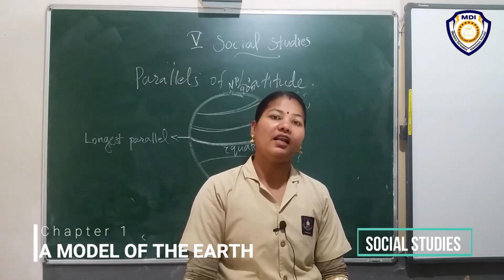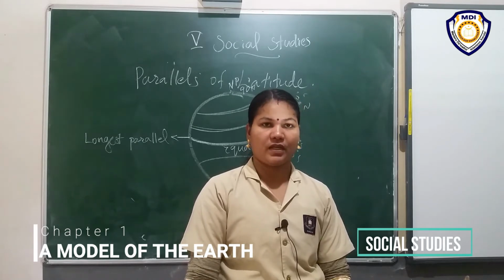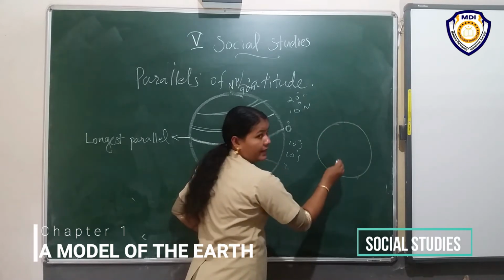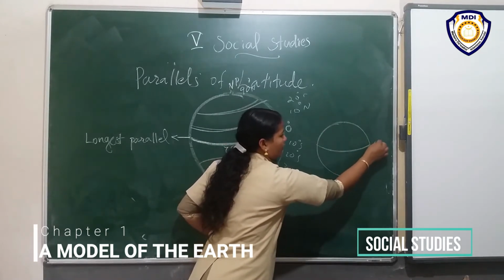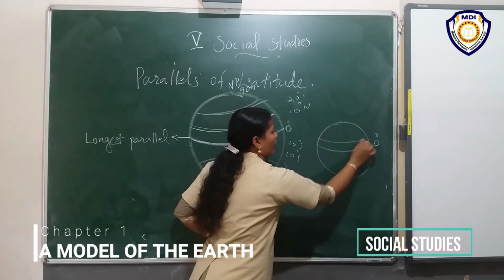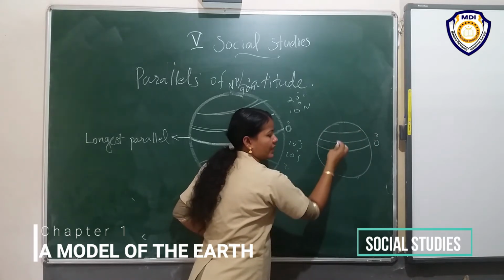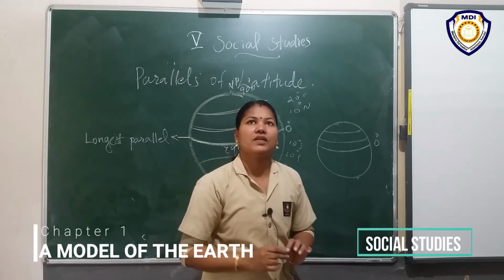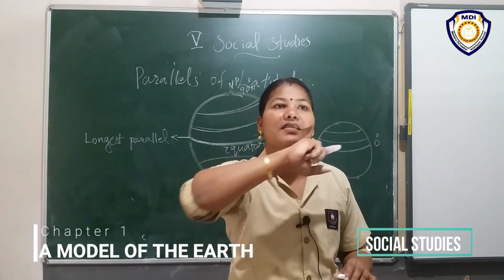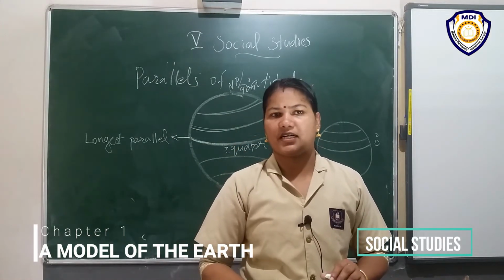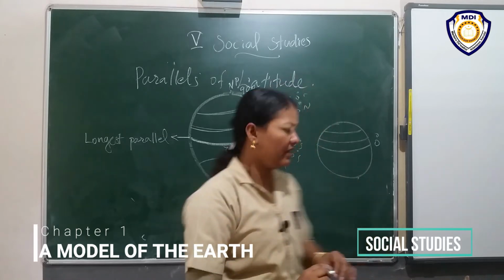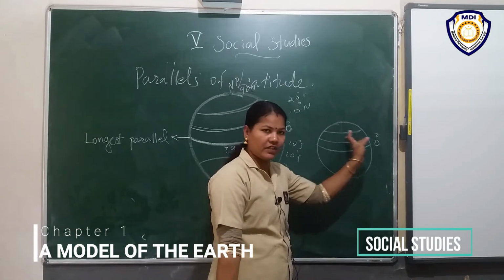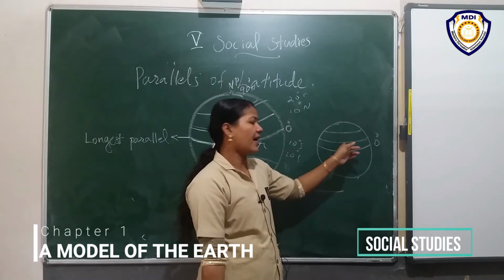Is it clear what a parallel is? Okay, I repeat once more. Here this is the equator, 0 degree. Then we draw parallels to the equator, which we call latitude. Listen, when you hear the word latitude, think of a horizontal line. You studied horizontal and vertical lines in your maths. Horizontally we draw something that we call parallels or latitude.